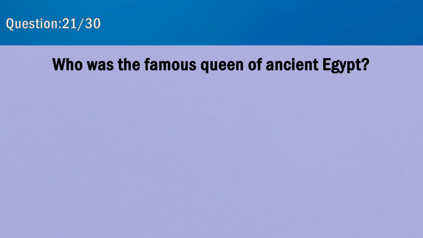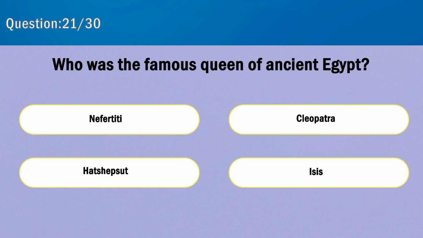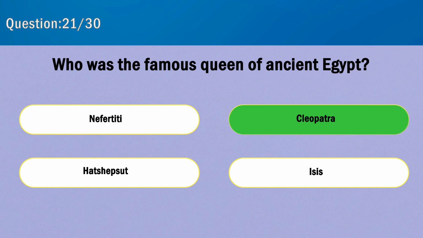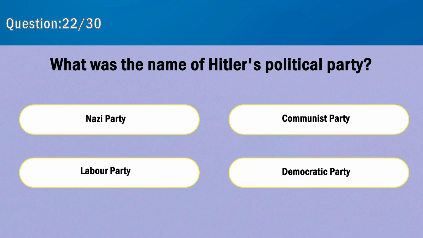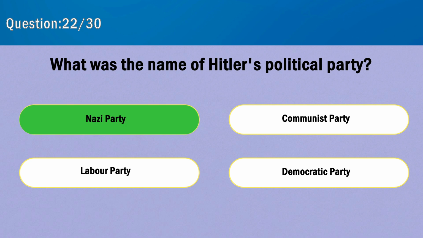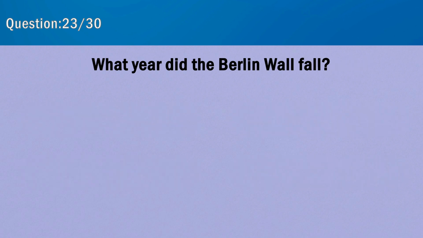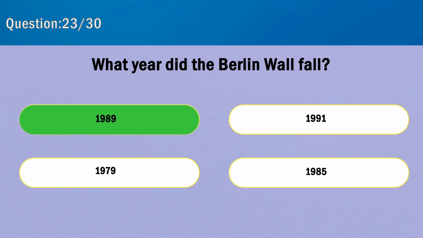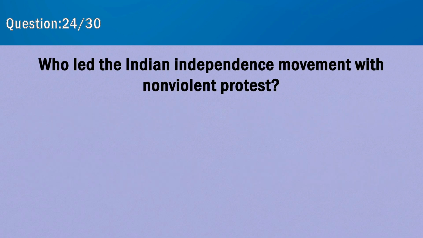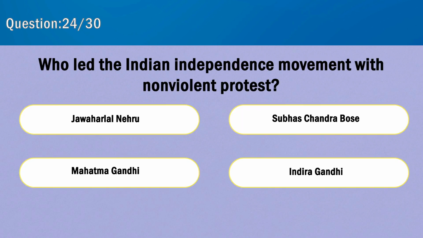Tutankhamun. Who was the famous queen of ancient Egypt? Cleopatra. What was the name of Hitler's political party? Nazi Party. What year did the Berlin Wall fall? 1989. Who led the Indian independence movement with non-violent protest?